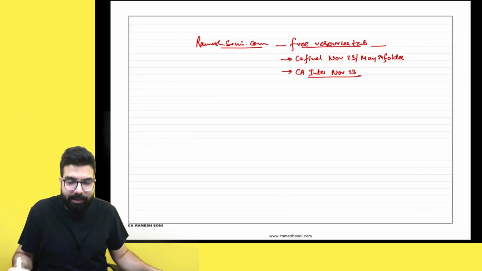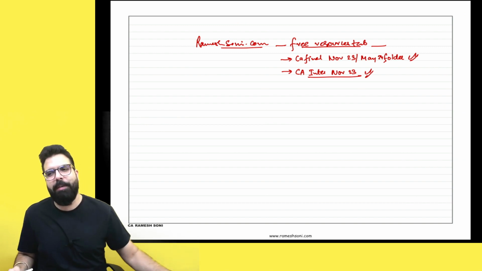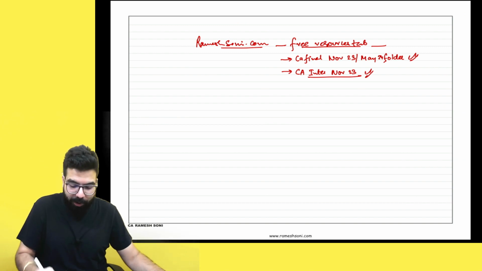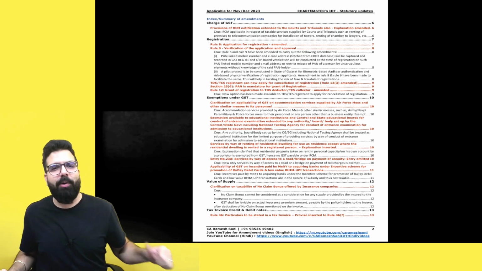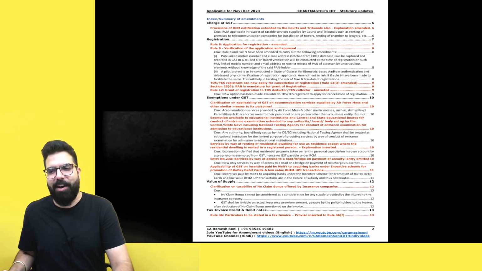Let's go ahead and start our class. This amendment is common for all students, CA Final and CA Inter. Everyone, please come to your amendment booklet. Let's start our amendments.